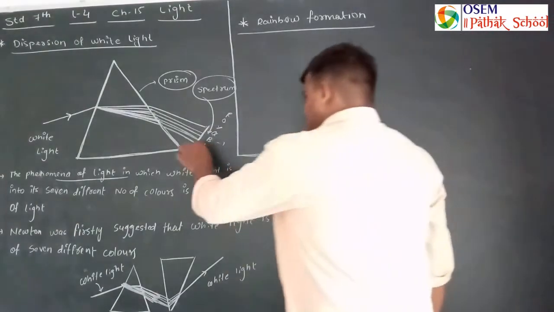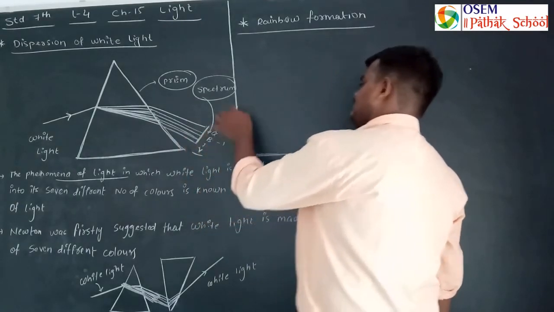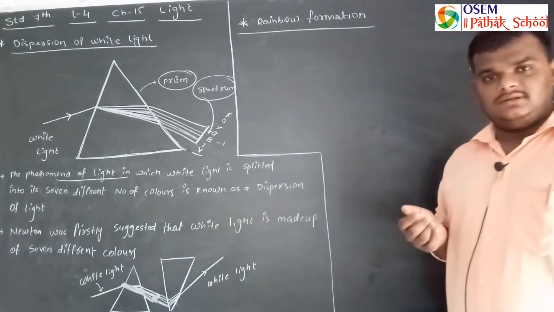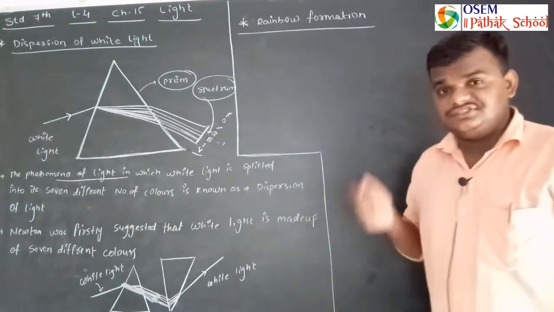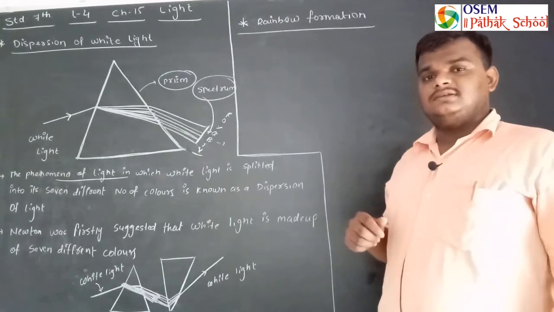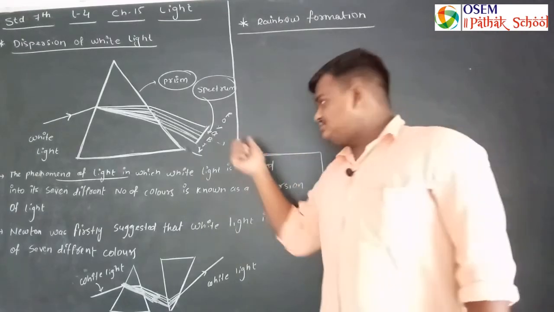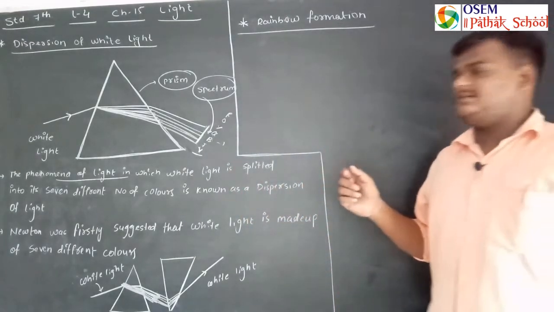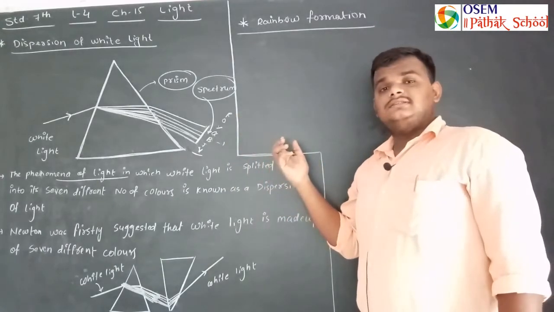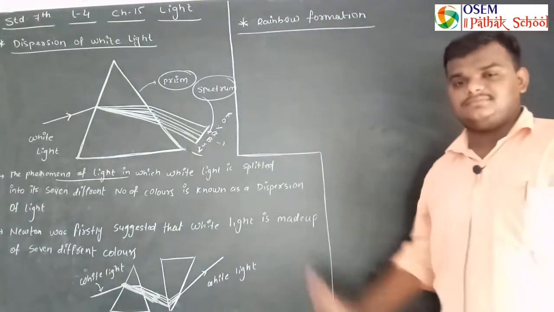The sequence of these colors is VIBGYOR from the bottom: violet, indigo, blue, green, yellow, orange and red. How does it get split, how is it formed? Can we see a single color separately? If I want to see just the red color, will we be able to see it? No, we are not able to see a single color. We will see all 7 colors at that time.